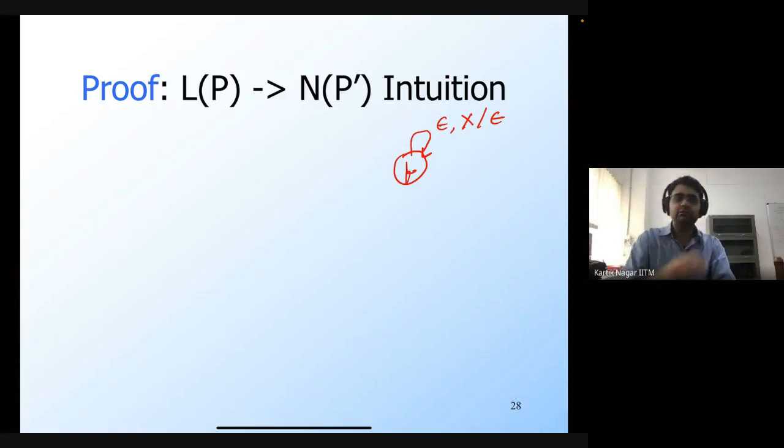But remember that N of P prime is the set of all strings which will empty the stack, irrespective of what the state is. That's how we defined N of P prime: it is the set of all strings such that if you begin processing P prime on those strings, and after processing the entire string the stack is empty, then you accept it.